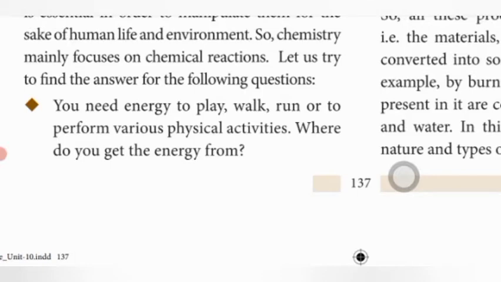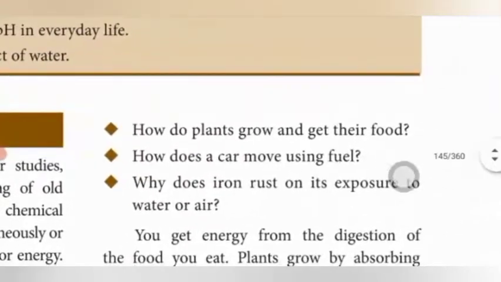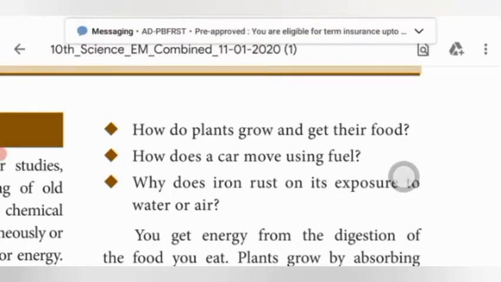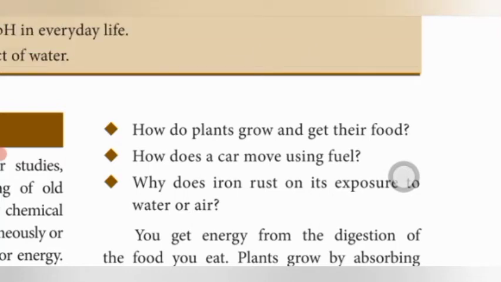The other example of a day-to-day chemical reaction is how plants grow and get their food. Plants grow by absorbing nutrients from the earth and get their food by photosynthesis.